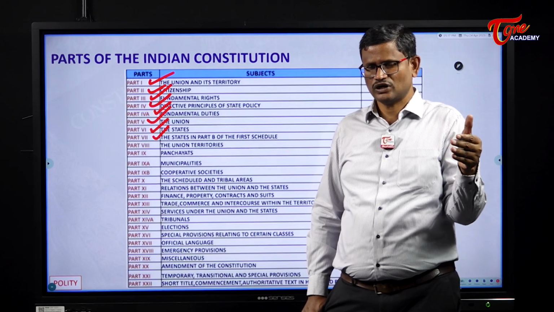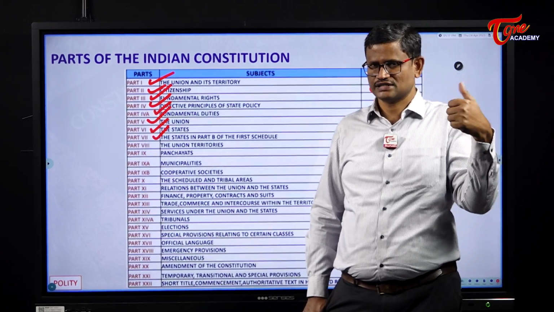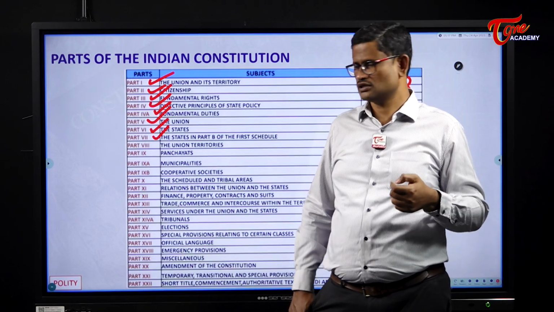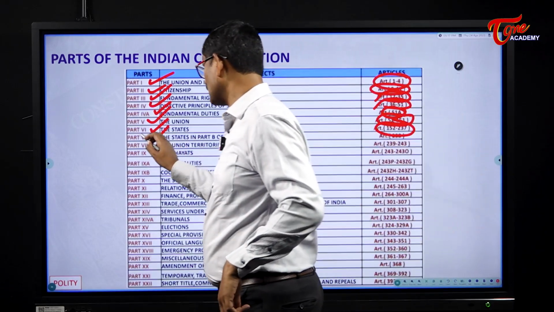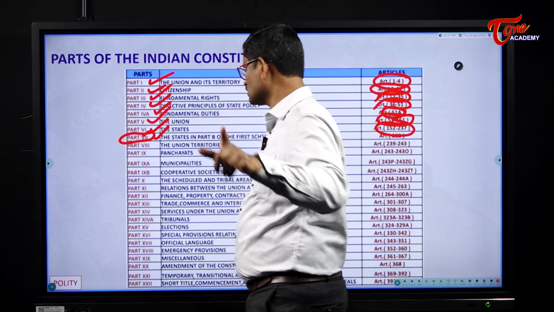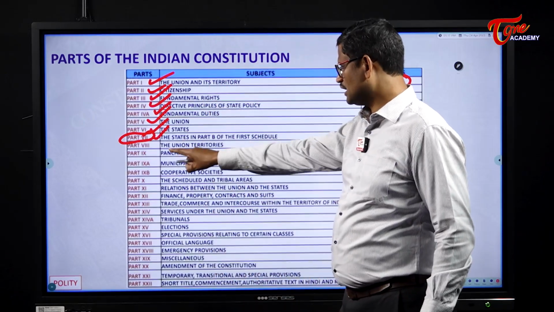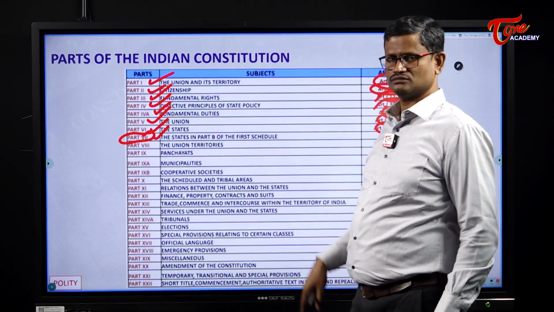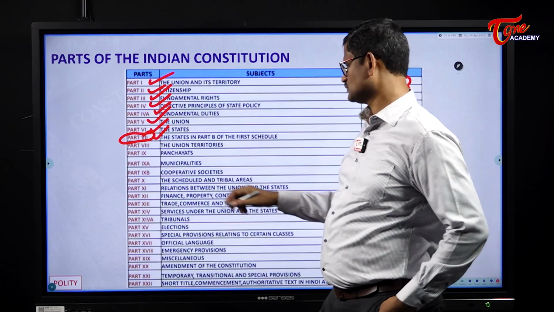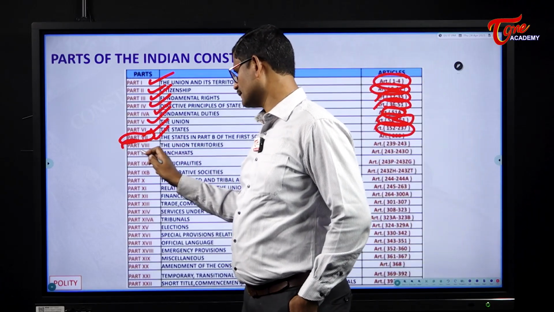In its place, we have created two kinds of territories, states and union territories. When we had it in the original Indian Constitution, it dealt with the states in Part B of the first schedule. The next one is Part 8.